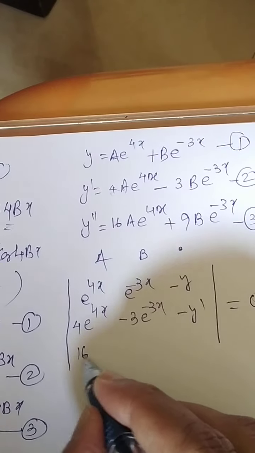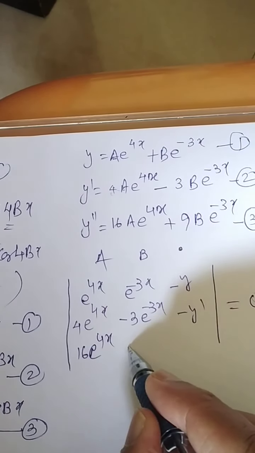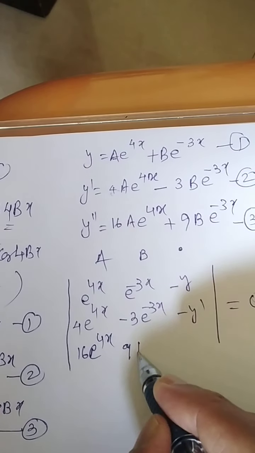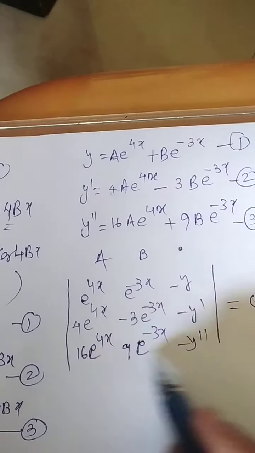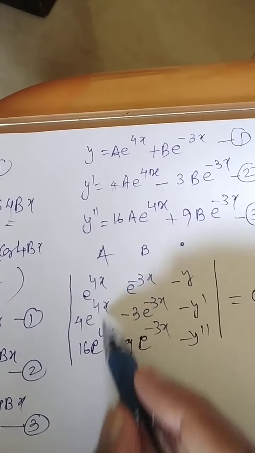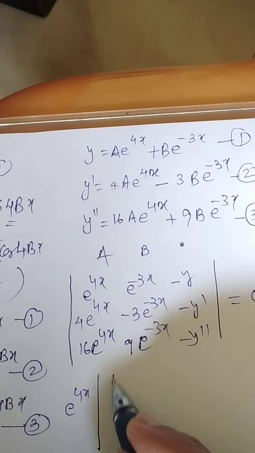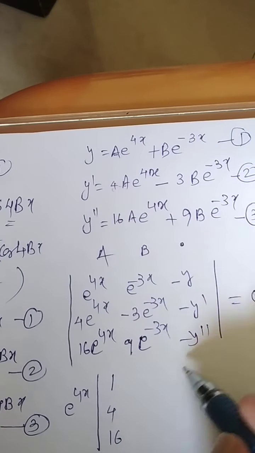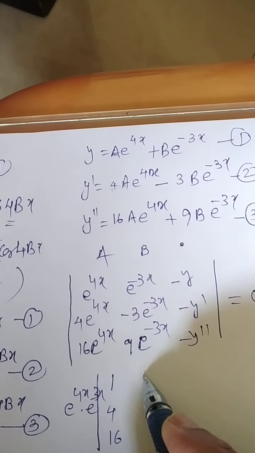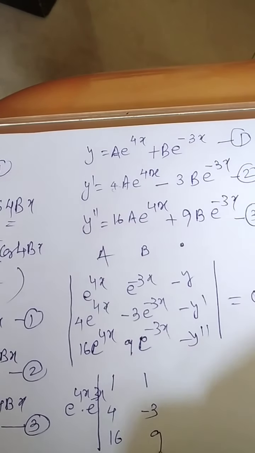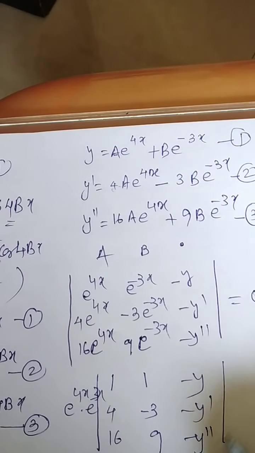This is 16 e raised to power 4x, a coefficient, b coefficient; over here it will be 9 e raised to power minus 3x and minus y double dash. Simplify this. I think you can take out something common. e raised to power 4x you can take out common; here it is 1, 4, 16. Similarly, e raised to power minus 3x, if you take it common, 1, minus 3, 9. Minus y, minus y dash, minus y double dash will be equal to 0.